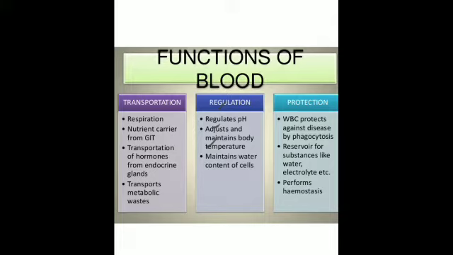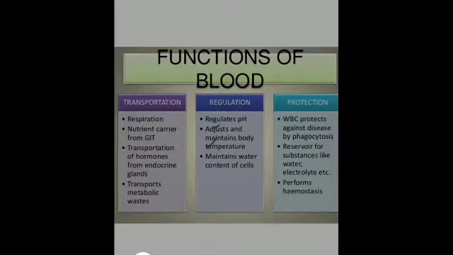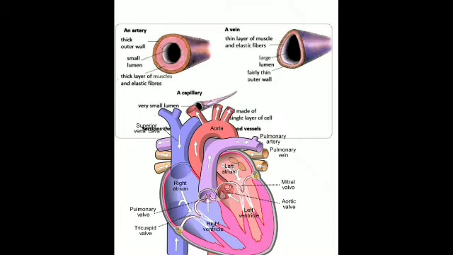Is that clear? Then the blood vessels, I had told you about the various blood vessels, that is, they are long and thin tubes in which blood flows, and there are three types, that is the arteries, veins and capillaries. So what are arteries? They are the blood vessels that carry blood from the heart to the various parts of the body, and they have a thick wall, and they are more muscular because they have to pump blood to the other parts of the body, and that pumping is done by the heart.